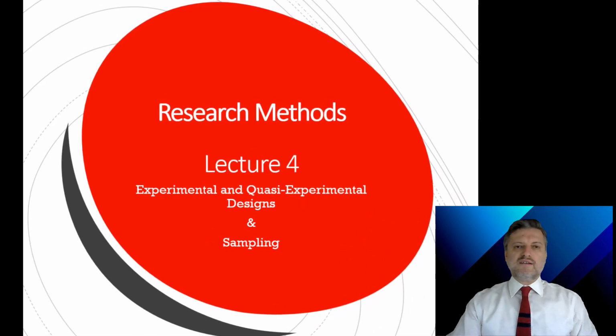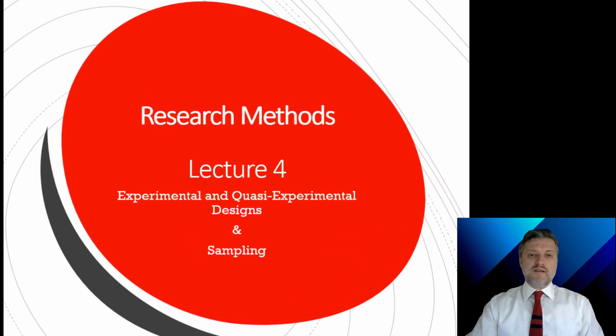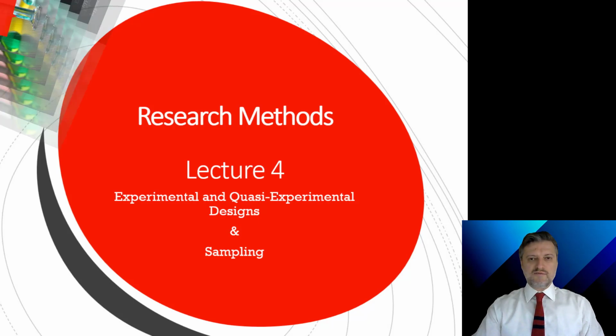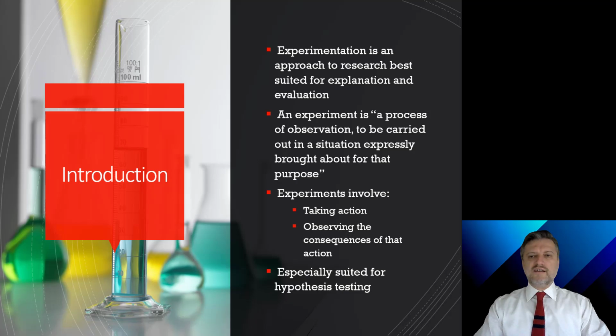Let's now summarize Chapter 7, Experimental and Quasi-Experimental Designs. This chapter is planned to introduce you to the role of experimentation in the field of criminal justice. Research designs are a major way of controlling for invalidity in research. The language of research design is heavily couched in that of experimental designs.